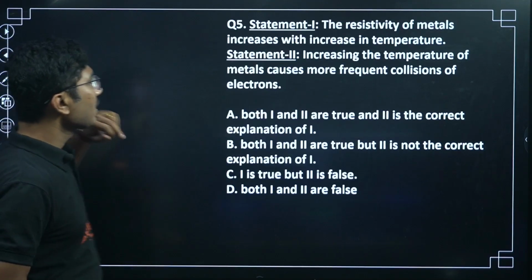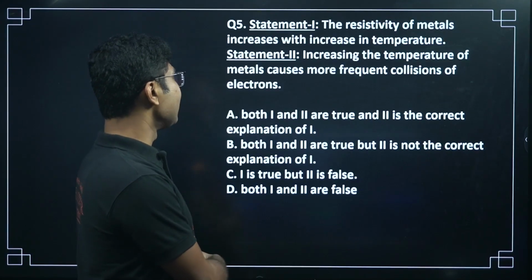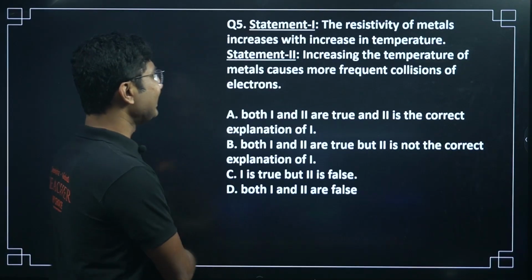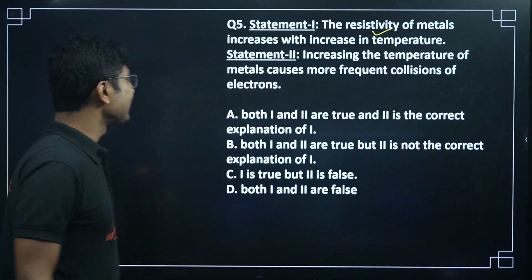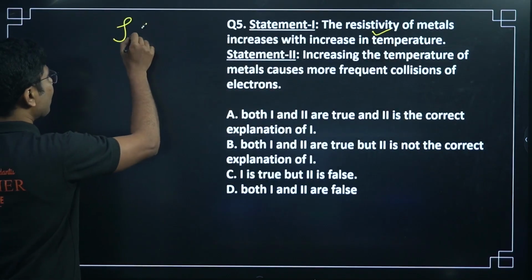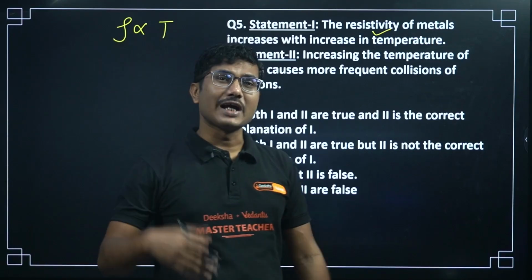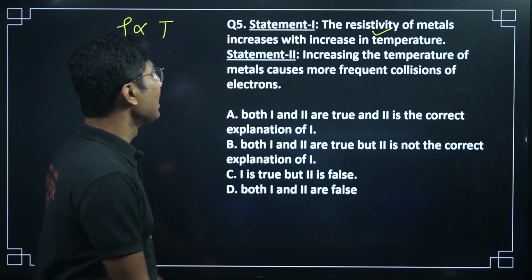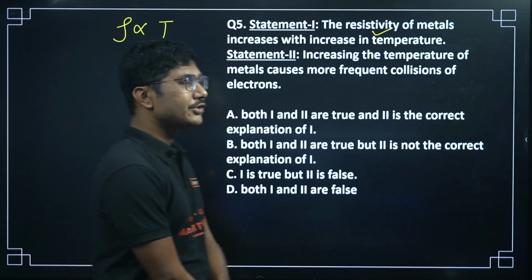Next question, another statement-based question. The resistivity of metals increases with increase in temperature. Higher the temperature, higher the resistivity, and higher the resistance as well. Increasing the temperature of metals causes more frequent collisions of electrons.